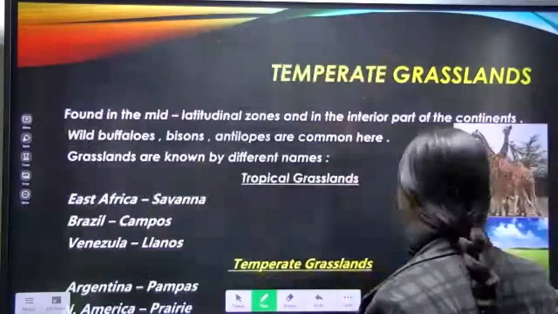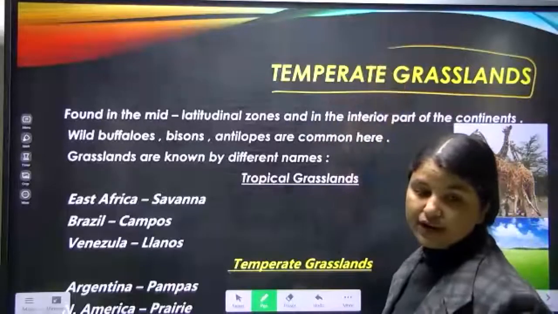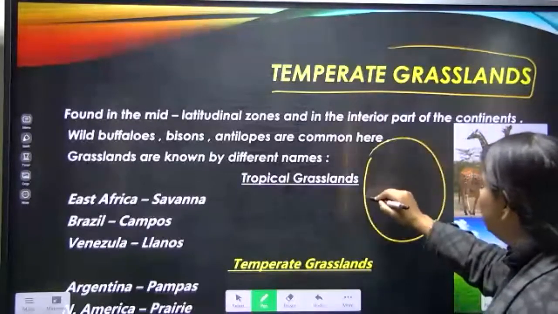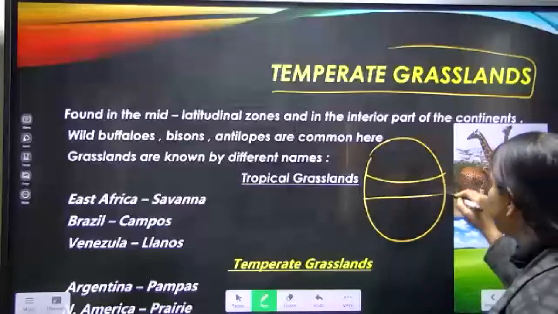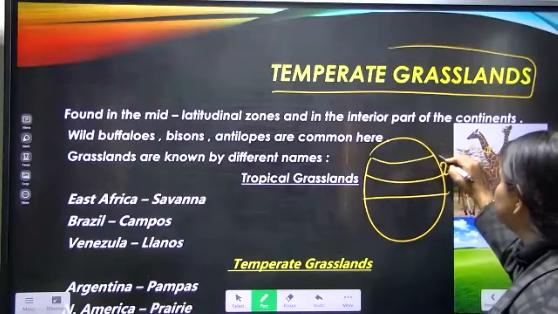Now next, if you will see, that is the temperate grassland. Now what is the temperate grassland? Temperate grassland is, like we can say, here 23.5 degree north. It is 66.5 degree north.